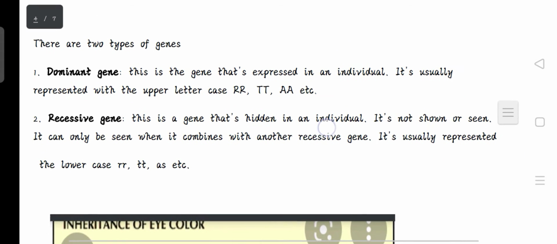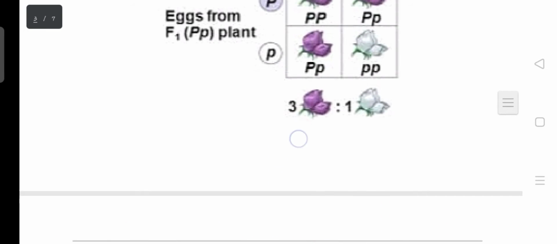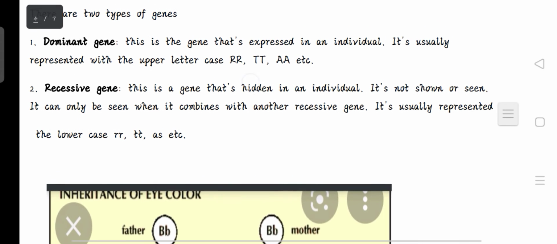So there are two types of genes. The gene can be dominant, or can be recessive, just like we saw in this picture. So one, we have the dominant gene. The dominant gene is usually expressed. The gene that is usually seen in an individual is more expressed in the individual. It's physical. That is what shows what the individual is.